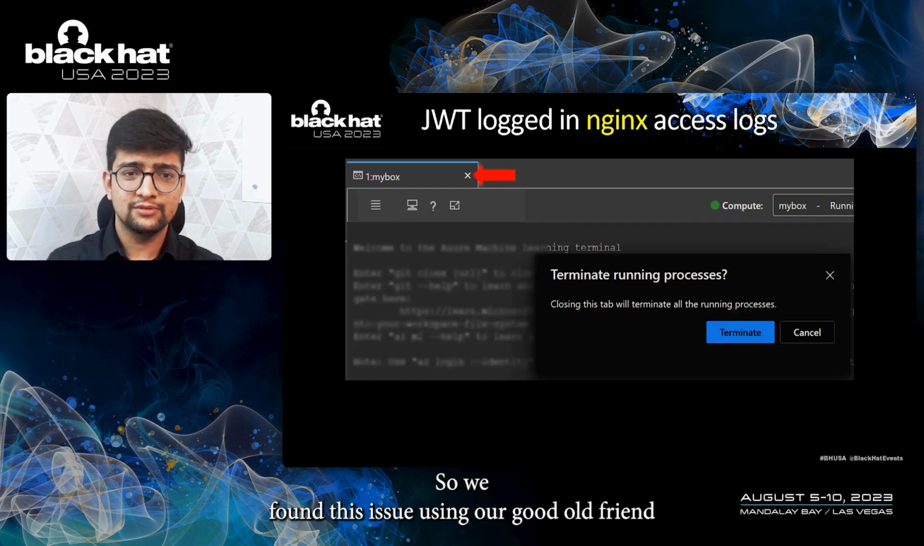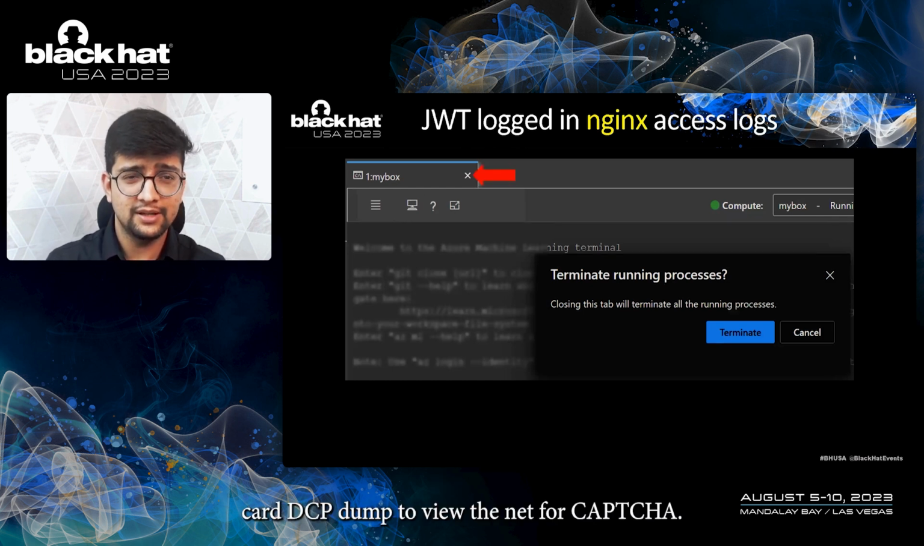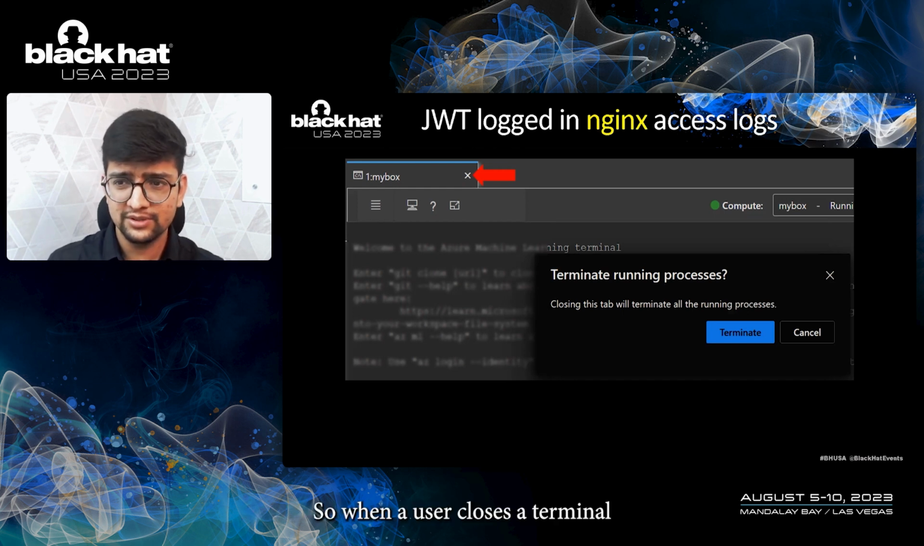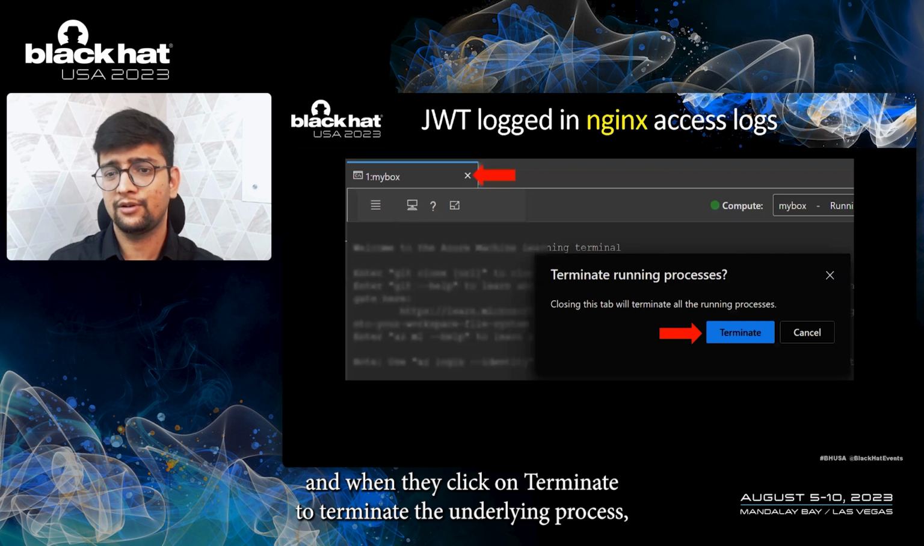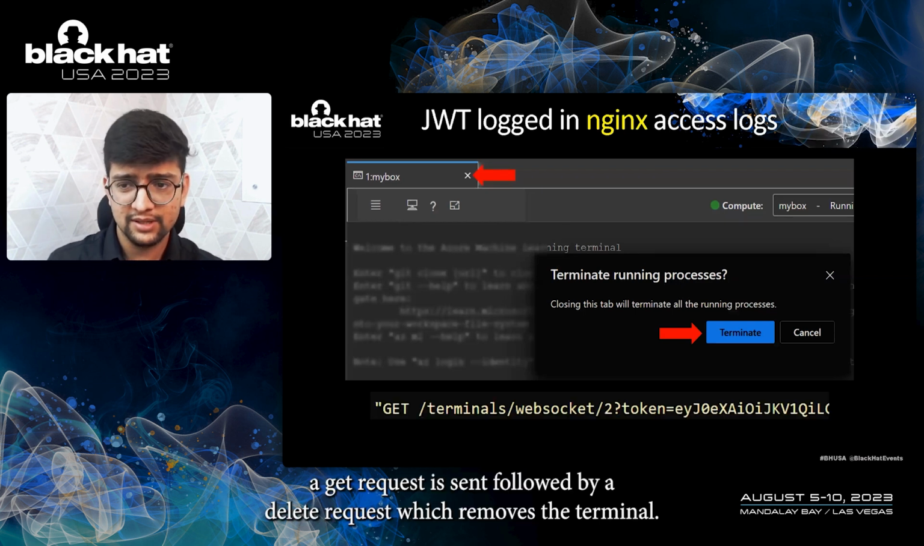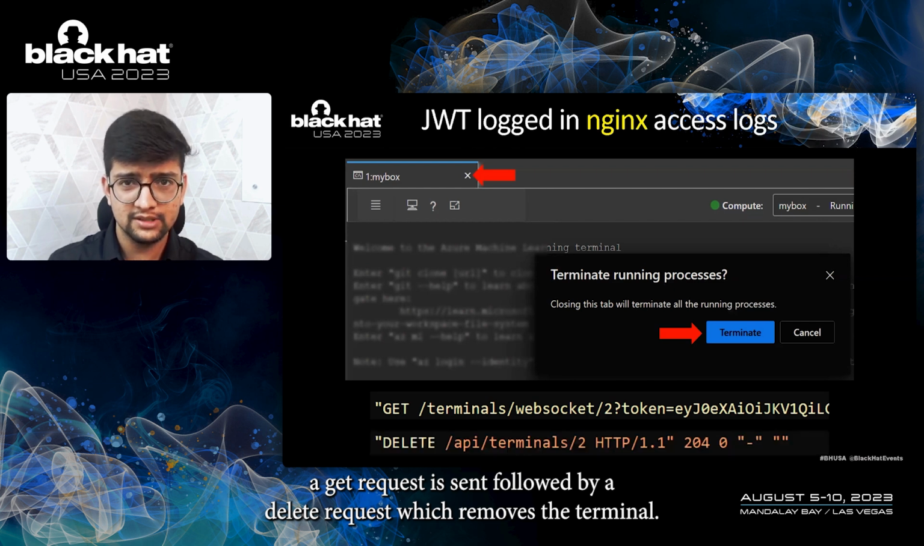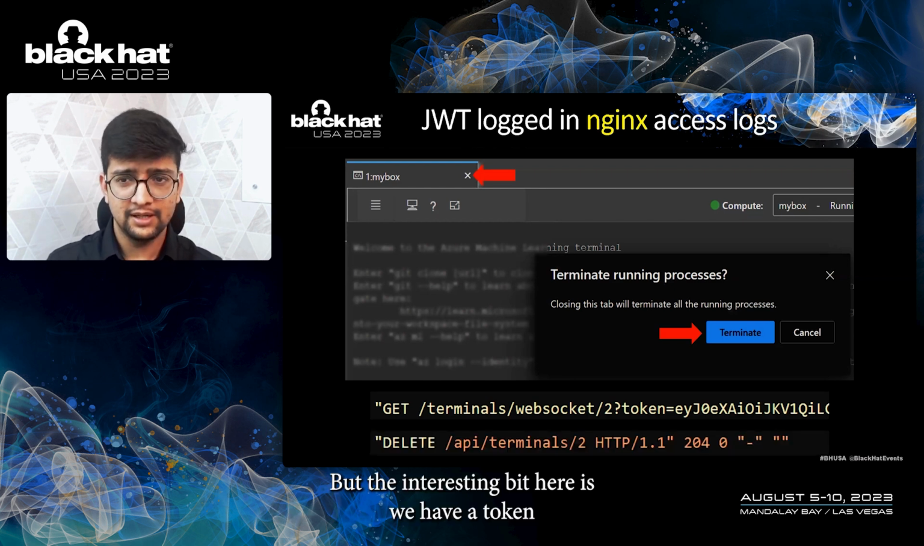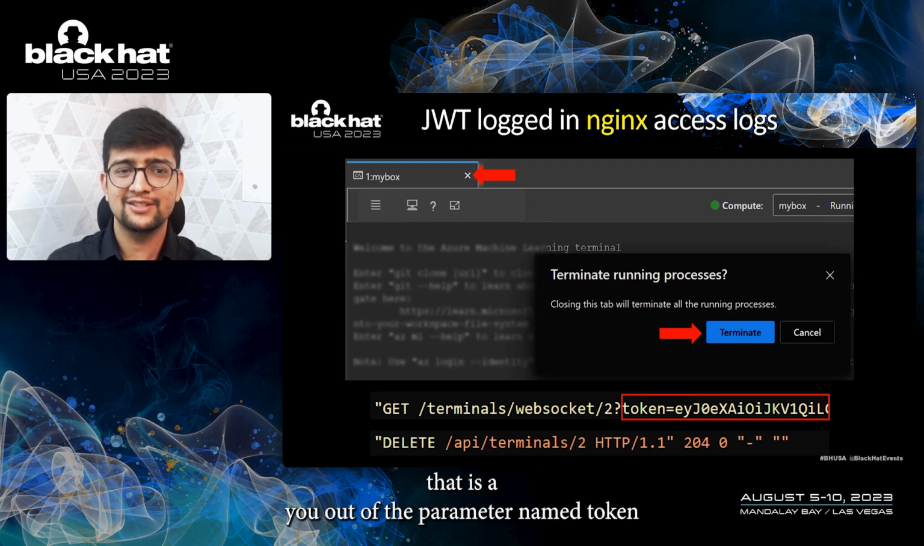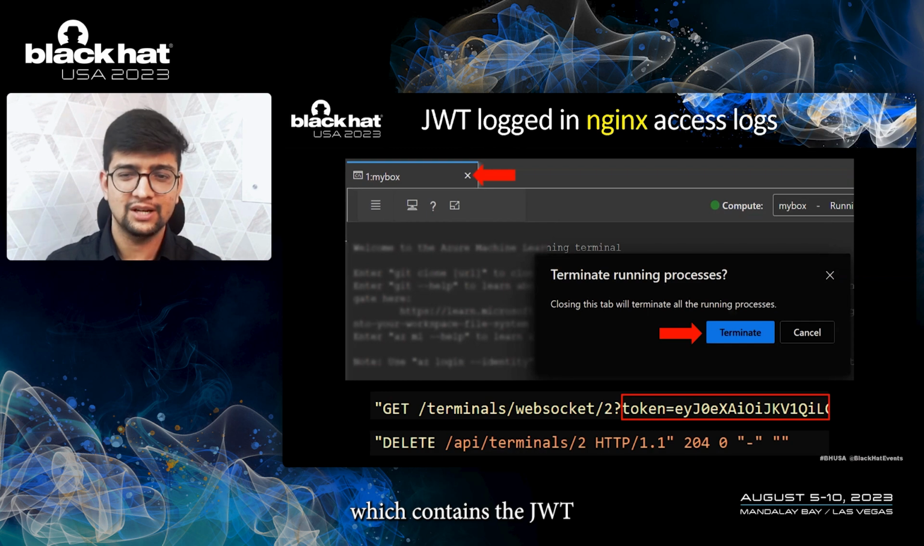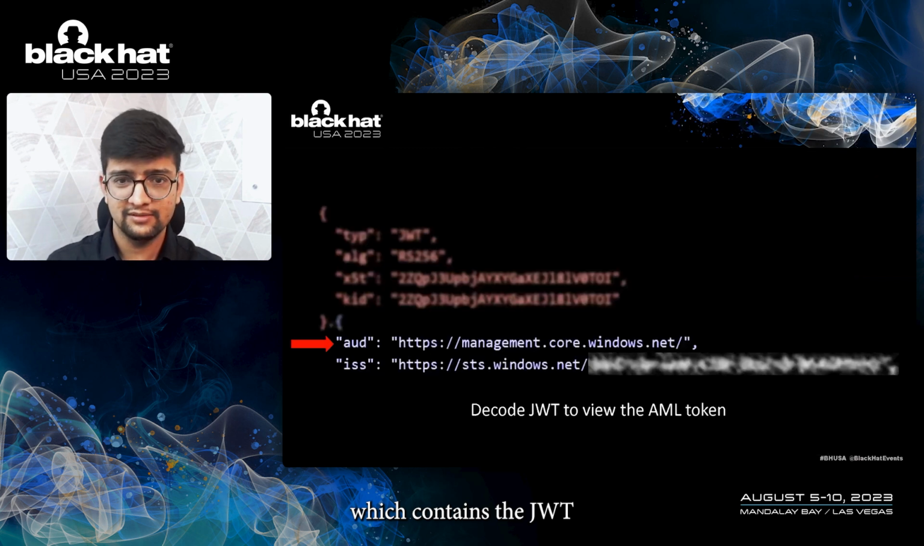We found this issue using a good old friend called tcpdump to view the network capture. When a user closes a terminal and clicks on terminate to terminate the underlying process, a GET request is sent, followed by a DELETE request which removes the terminal. But the interesting bit here is we have a token. There is a URL parameter named token which contains the JWT of the compute instance owner.